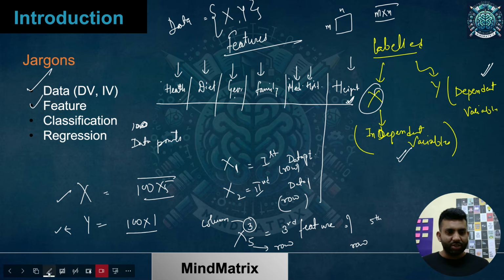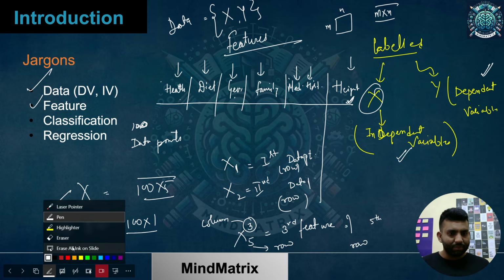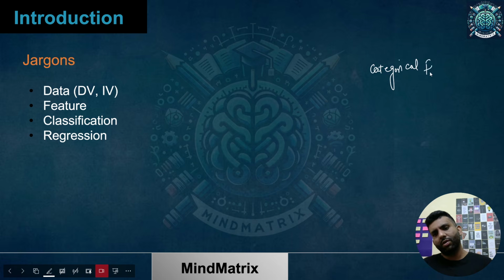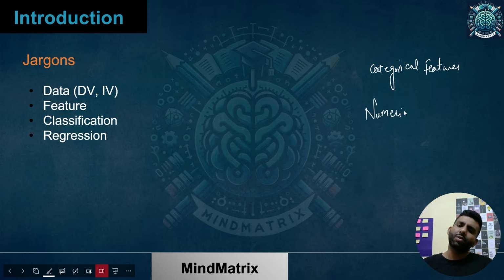So I'll just erase everything. Okay, so now depending upon the type of values we can have categorical features and numerical features. Numerical features means you are having some numerical value.